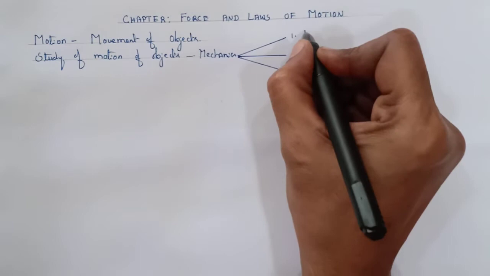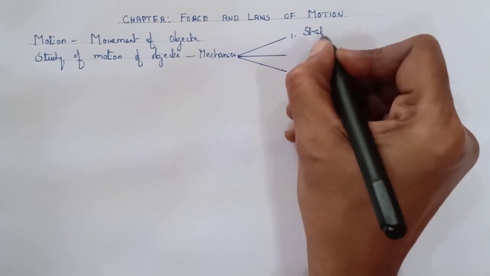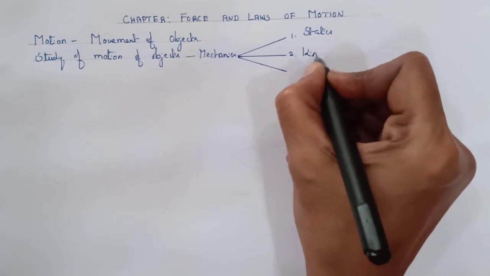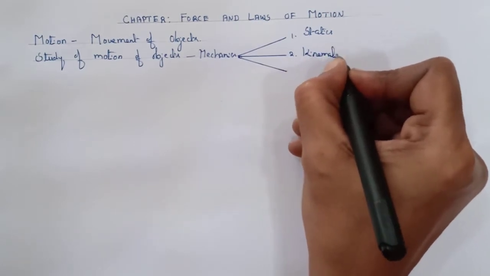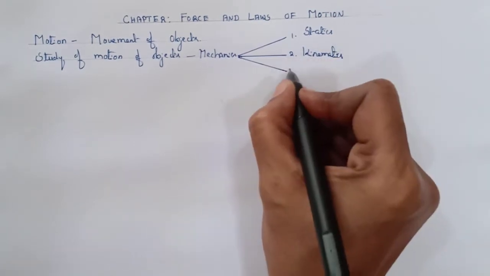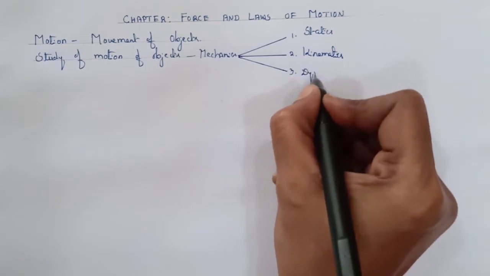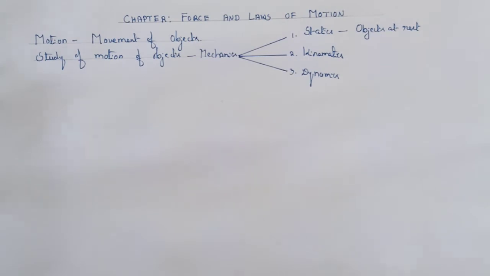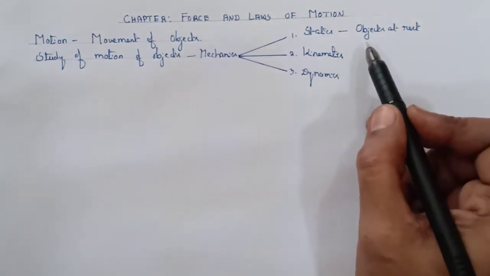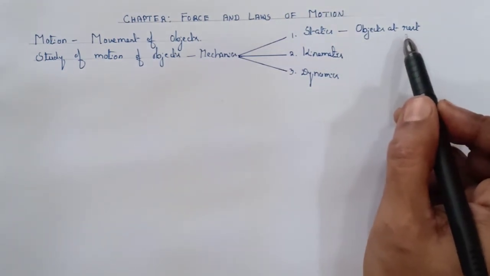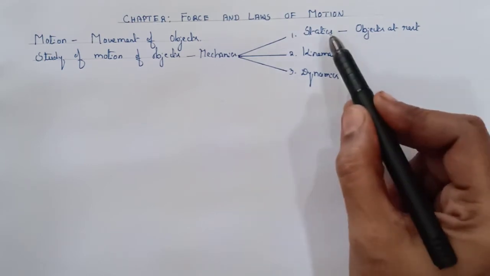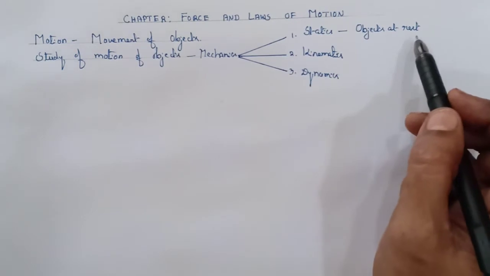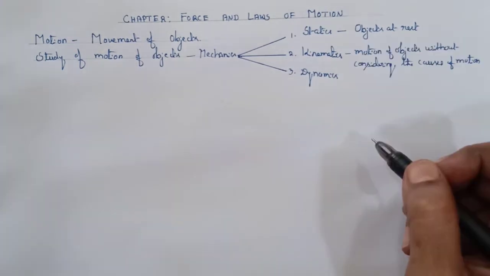The first one is statics, the second one is kinematics, and the third one is dynamics. In statics, we will study about the object at rest. So, statics is a branch of mechanics which deals with the study of the objects at rest.